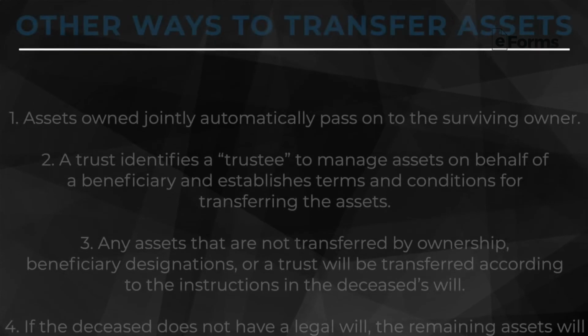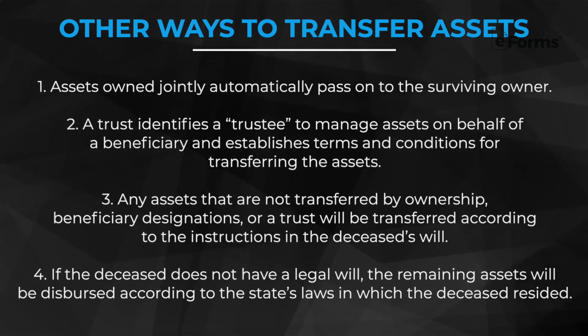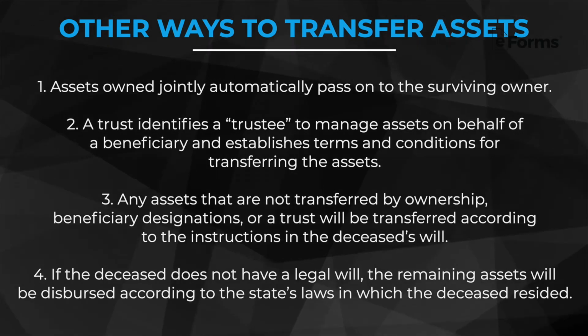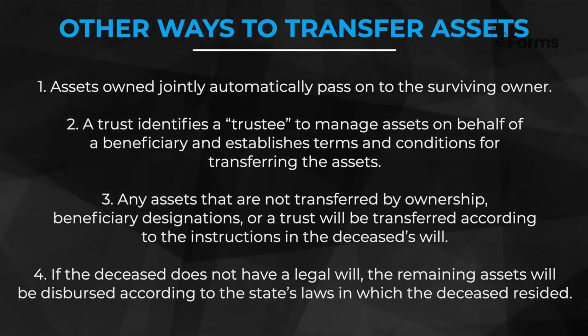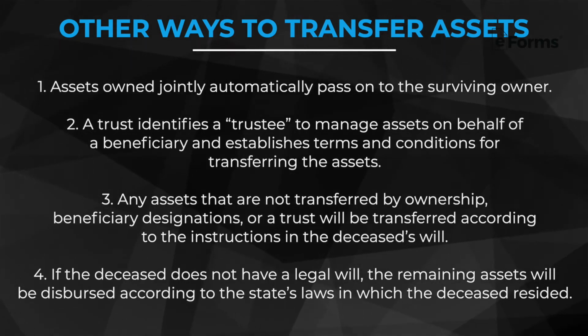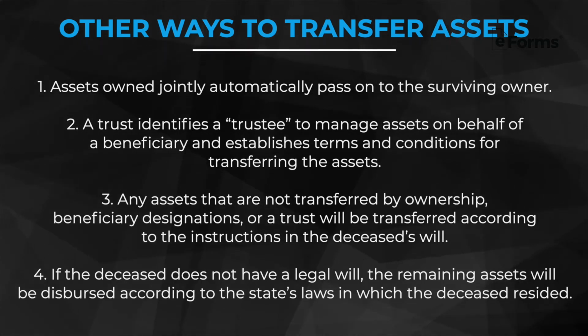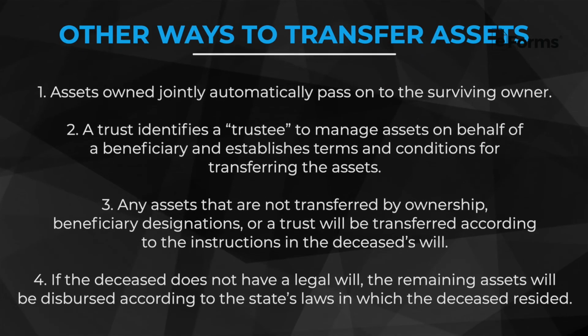Assets owned jointly automatically pass on to the surviving owner. A trust identifies a trustee to manage assets on behalf of a beneficiary and establishes terms and conditions for transferring the assets. Any assets that are not transferred by ownership, beneficiary designations, or a trust will be transferred according to instructions in the deceased's will. If the deceased does not have a legal will, the remaining assets will be dispersed according to the state's laws in which the deceased resided.